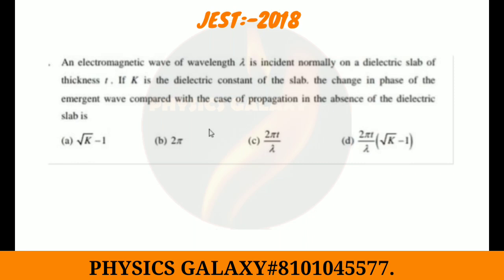Welcome again. So this problem was in JEST 2018. An electromagnetic wave of wavelength lambda is incident normally on a dielectric slab of thickness T. If K is the dielectric constant of the slab, the change in phase of the emergent wave compared with the case of propagation in the absence of the dielectric slab is. So हमें बस ये find करना है what is the change in the phase.